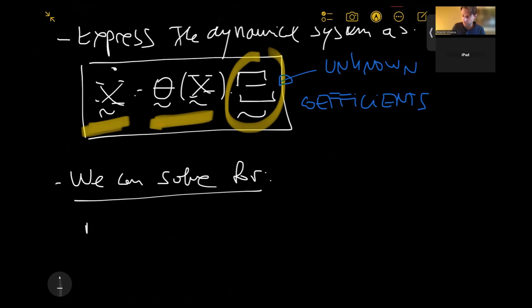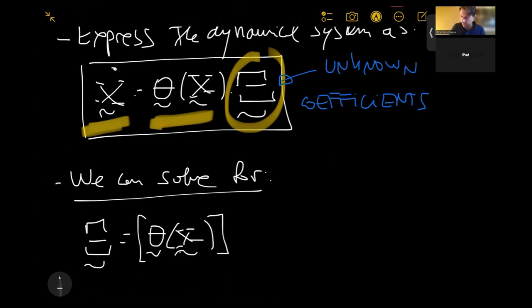So we need to write it as follows. Xi would be equal, if we pre-multiply on both sides by the pseudo inverse of theta, so basically theta plus. On the right-hand side, we're going to cancel and get the identity. On the left-hand side, what we will have is theta, which is a function of x, and this is now a plus, which means that we have the pseudo inverse multiplied by x dot over here.